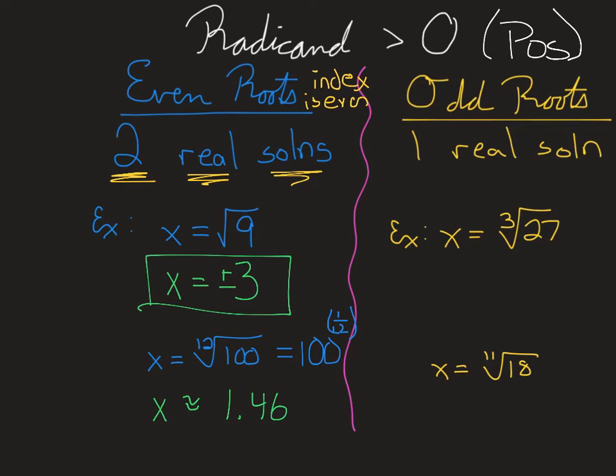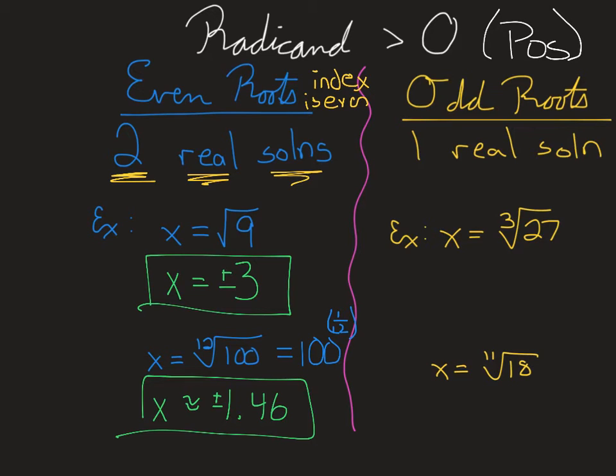Well, if I take negative 1.46 times itself 12 times, I'm still going to get 100. Hence, again, we've got two real solutions.